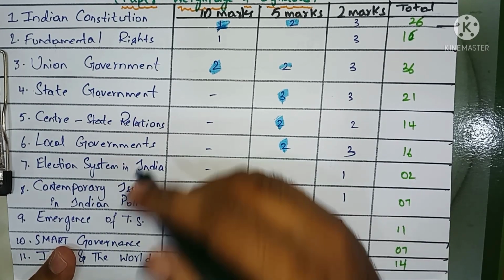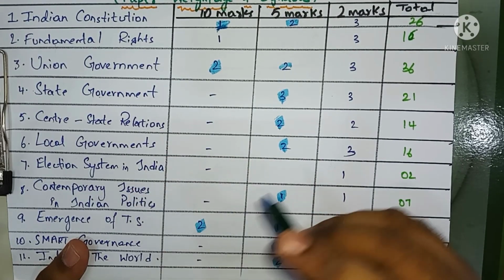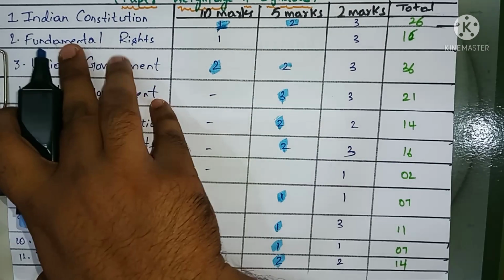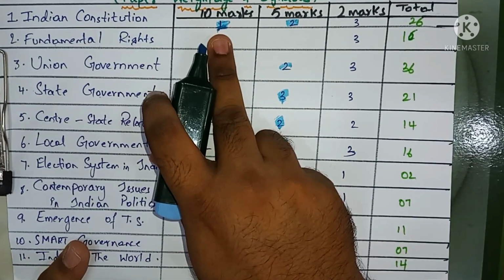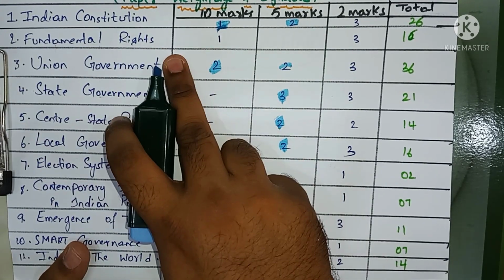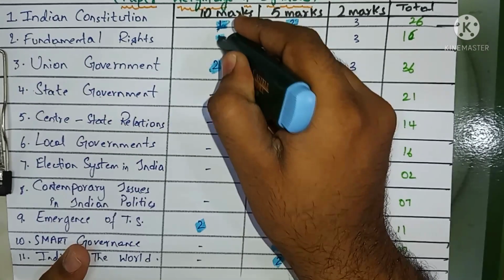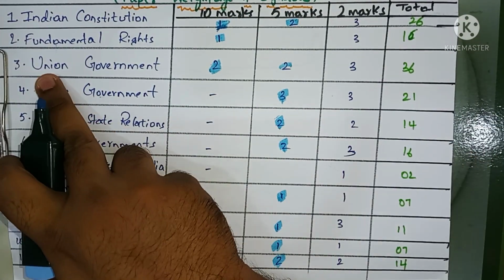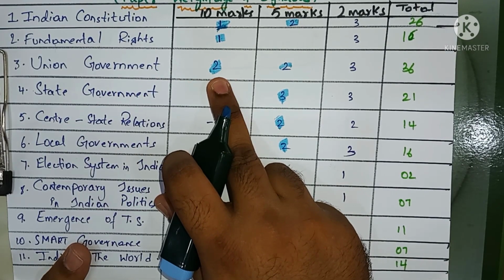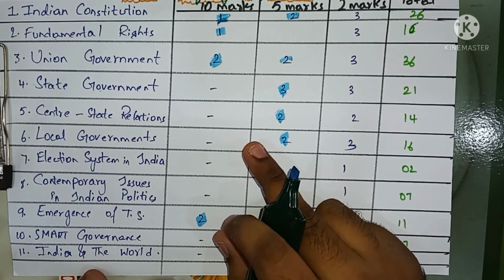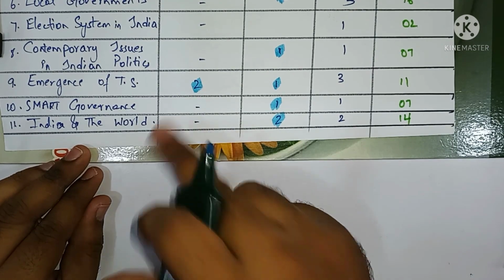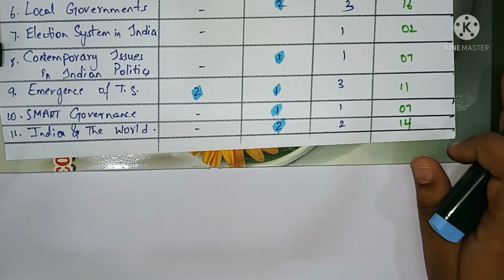Here we go. The first 10 marks question in the political science second year paper for 2022 is going to appear from the first chapter, that is Indian Constitution. Then the second question will be from the second chapter, that is the fundamental rights. Then next chapter is Union Government. From this chapter we are going to have two questions in the 10 marks section. Then the next two questions will be from the 9th chapter, that is emergence of Telangana state.